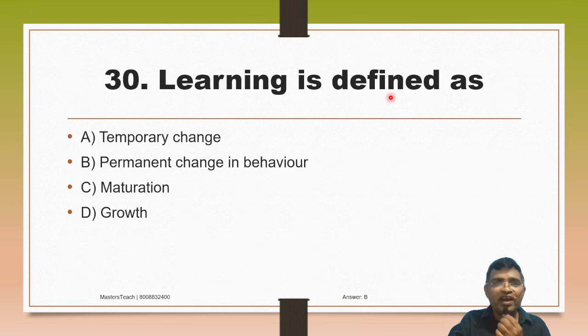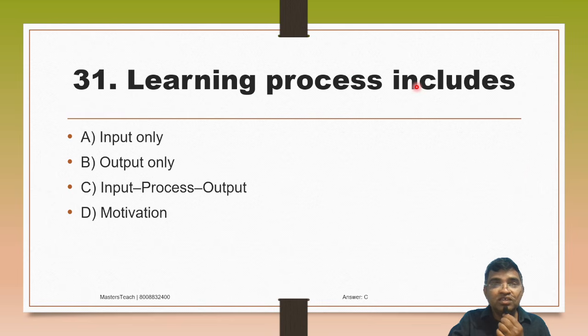Then learning is defined as A, temporary change, B, permanent change in behavior, C, maturation, D, growth. So learning is defined as permanent change in behavior. Option B. Learning always brings permanent change in the students. Then the learning process includes input only, output only, input process output, or motivation. So the learning process includes input, process, output. Both are included here. Option C.